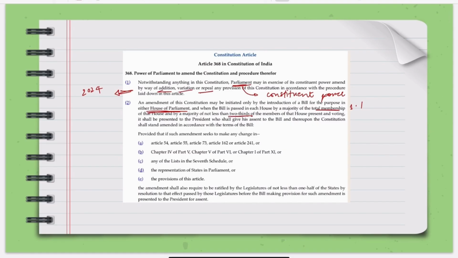So firstly, we need a majority of the total membership. And secondly, two-thirds of those present and voting. This is called the special majority.